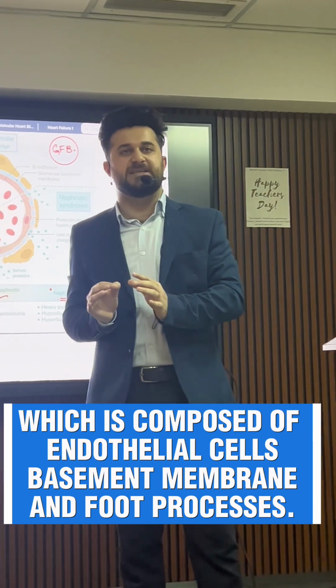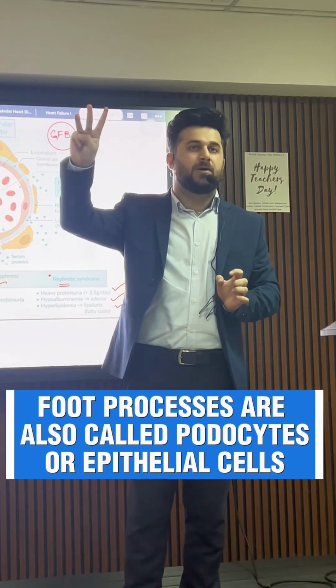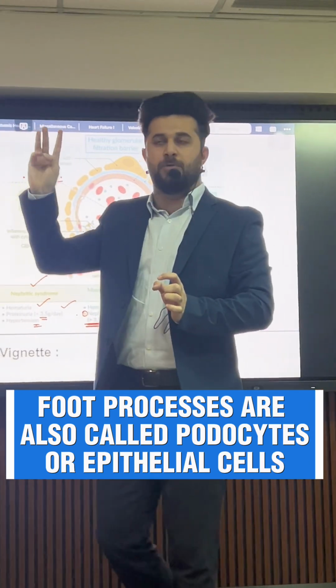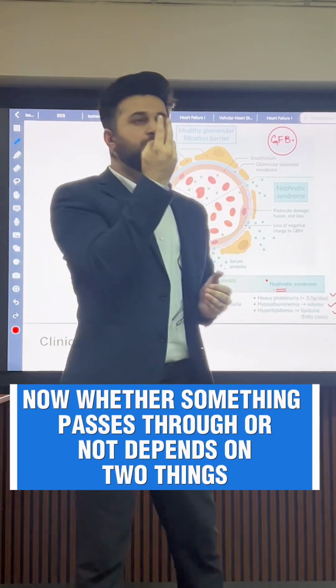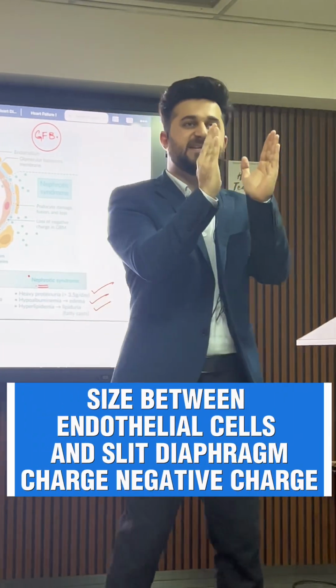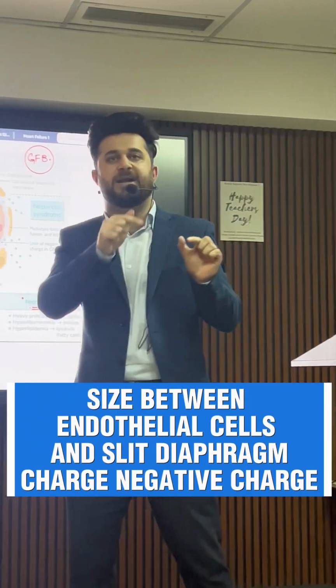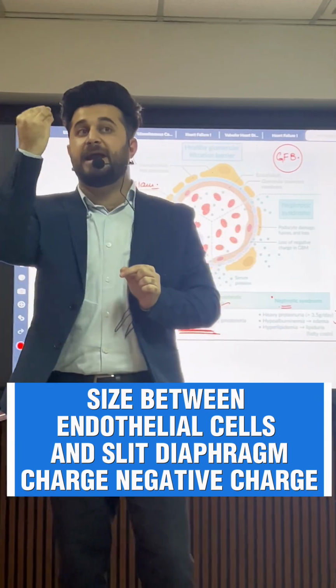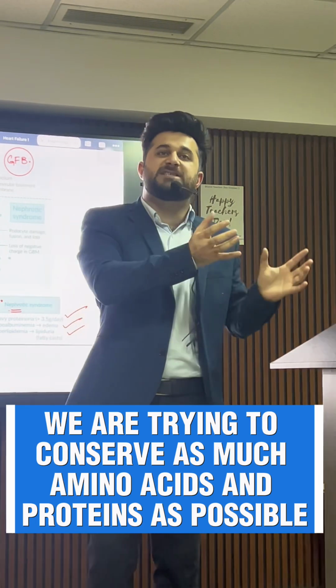membrane, foot processes. Foot processes have got three names. Foot processes, epithelial cells. Yes or no? No. Whether something will pass through and go ahead or not depends on two things. One is the size between the endothelial cell and the slit diaphragm between two podocytes, and second thing is charge, the negative charge. And we are trying to conserve as much of the amino acid and proteins as possible.